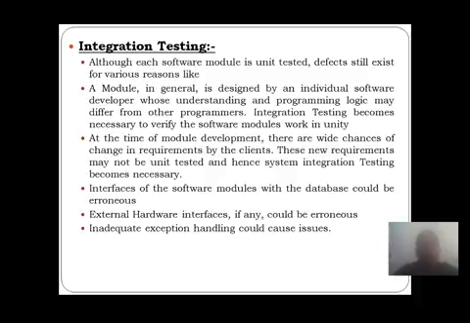According to their programming logic and understanding, they generate the application. The thinking of each person may be different, so the logic may be different and the understanding may be different. These are the reasons why defects still exist in a software module.